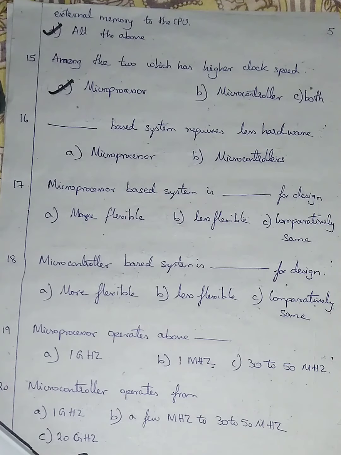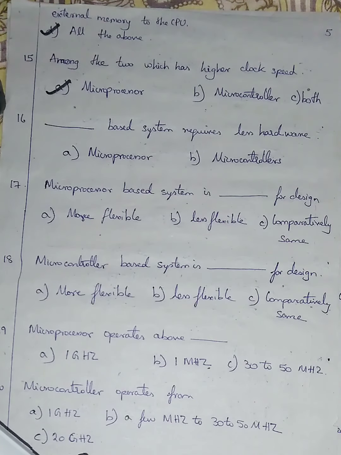Question number 16. Dash based system requires less hardware. Option number A is given as microprocessor. Option number B is given as microcontroller. For this answer, you only guess which requires less hardware. In microprocessor, there is only CPU. Microprocessor means only the CPU is built on a single IC chip. But in the case of microcontrollers, we have CPU, RAM, ROM, and other peripherals. So, which requires less hardware?